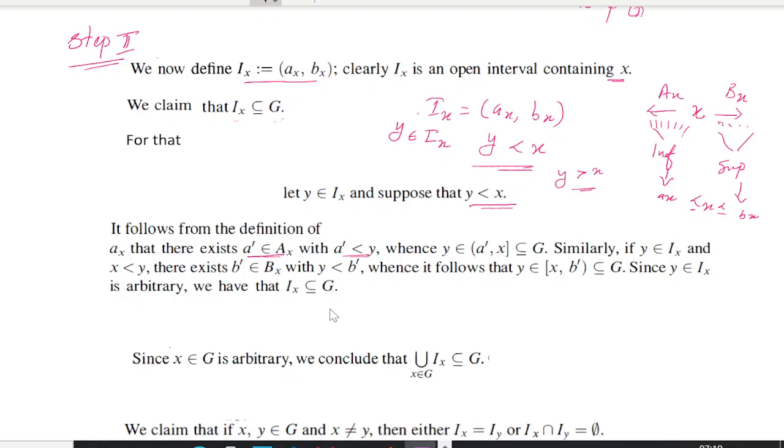Hence y belongs to the interval open a dash, closed x, which is completely contained inside G.